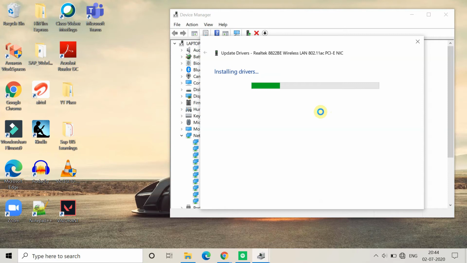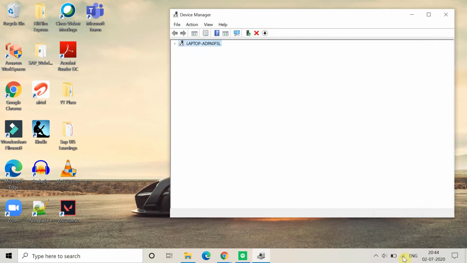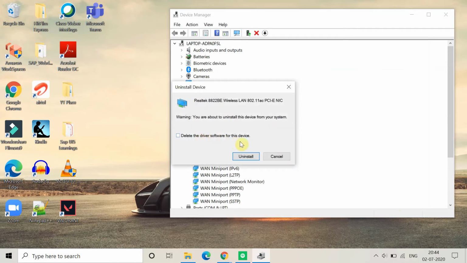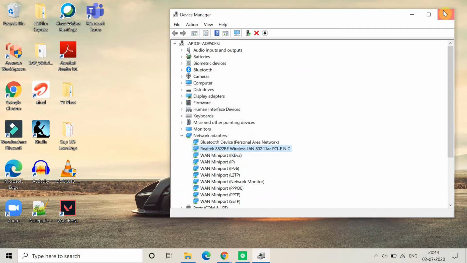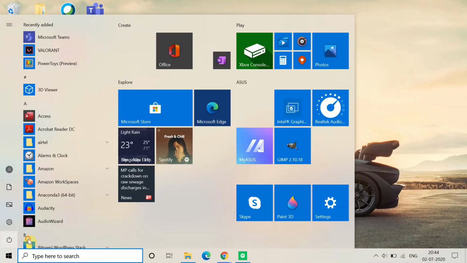Once the search completes, it will start installing the driver into the system. You can see here it is installing, and now Windows has successfully updated the driver. You can update it, and after that try to do the Windows update and check if the error is fixed or not. If it doesn't fix, then what you have to do is right click and click on uninstall the device, and here click on uninstall. Once you click on uninstall, what will happen? The driver which is at the downside will get removed. After that you have to just restart your system again.